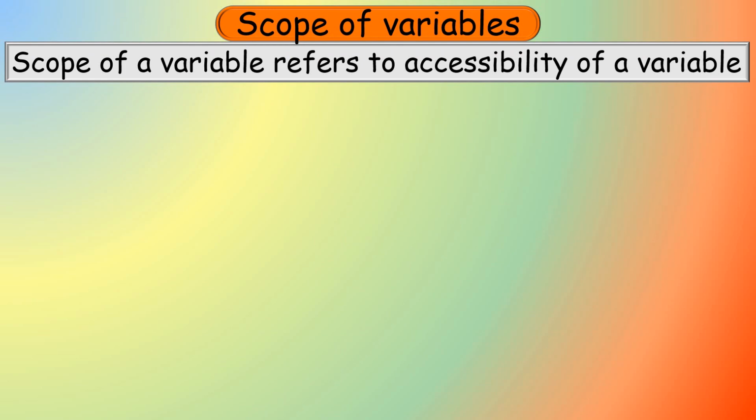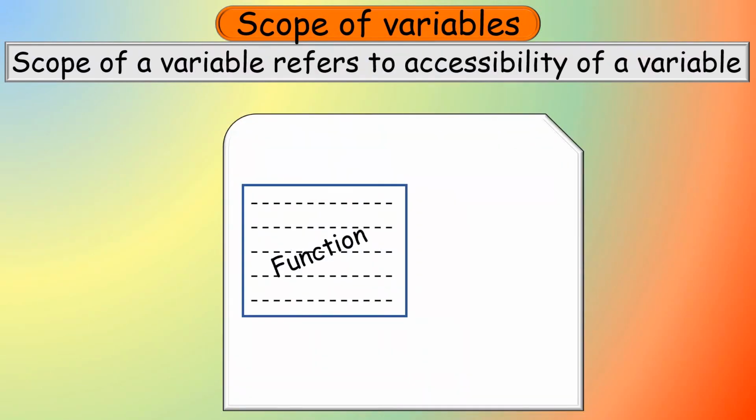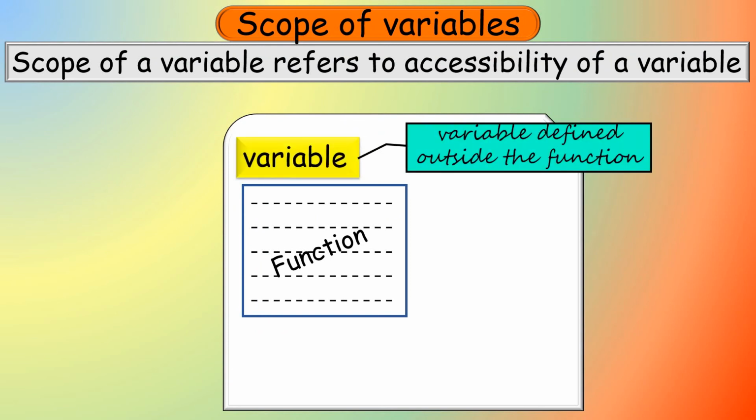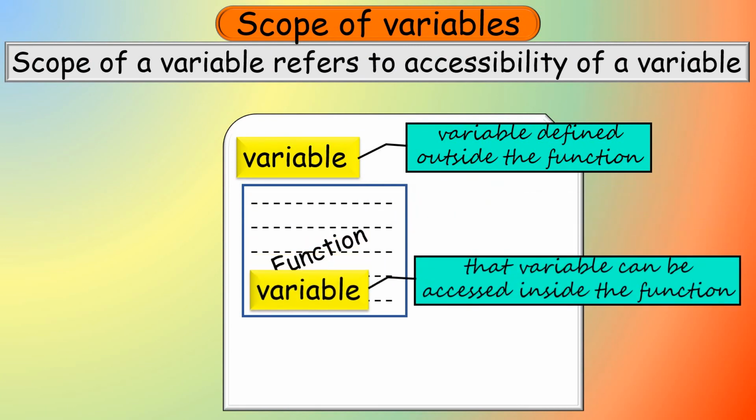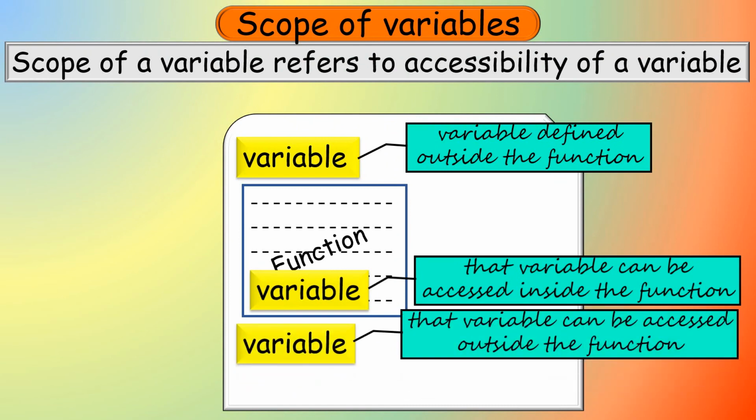Suppose you have a program with a user-defined function and you have defined a variable outside the function. So here the variable is defined outside the function. So how far can that variable be used in this program? That is meant by accessibility of that variable. So this variable which is defined outside the function can be accessed within the function, anywhere within that function. So that variable can be accessed inside the function, as well as outside the function.